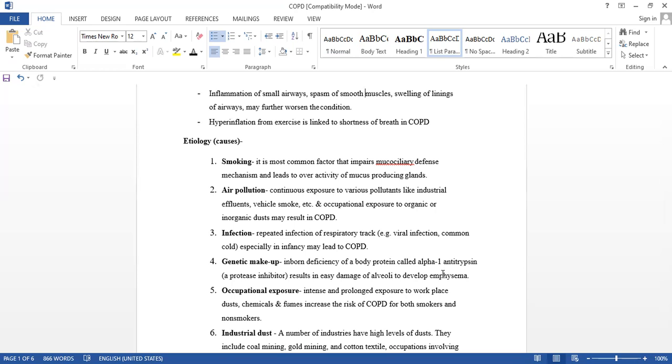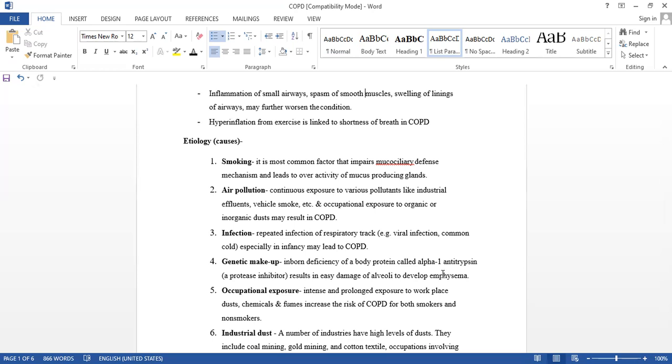Okay, now here again we come to occupational exposure. Intense and prolonged exposure to the workplace. How many hours do we work? At least 8 hours, isn't it? So we are working continuously for 8 hours, and the air is polluted. Some are cotton industries, some coal industries, coal mills, isn't it?